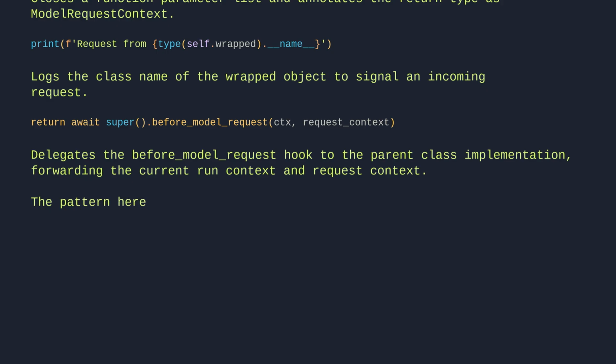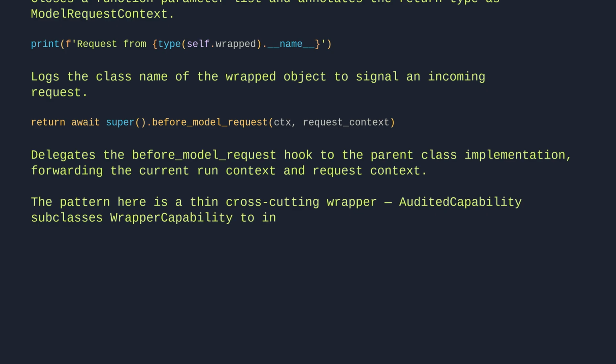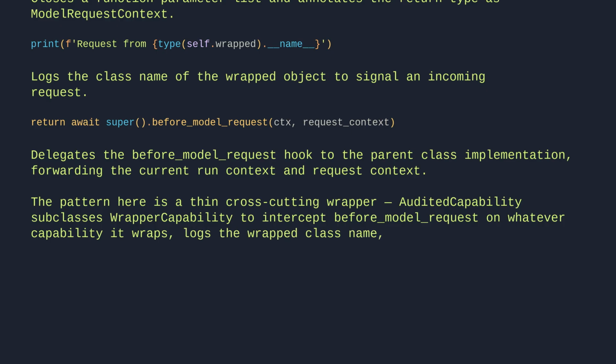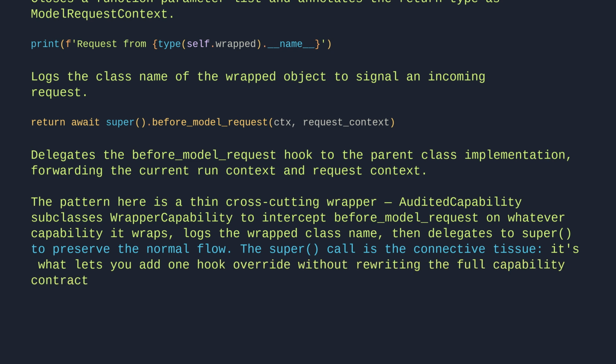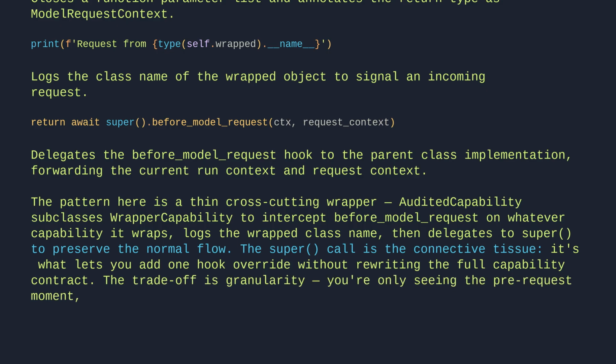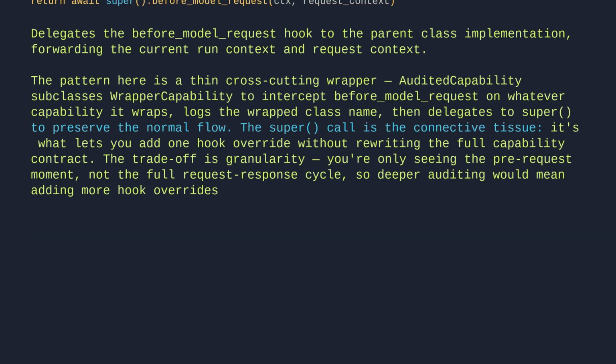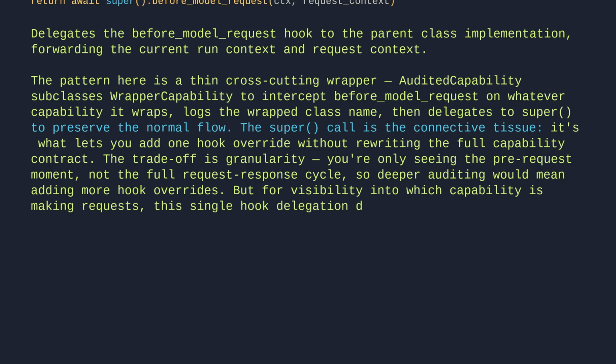The pattern here is a thin, cross-cutting wrapper. AuditedCapability subclasses WrapperCapability to intercept before_model_request on whatever capability it wraps, logs the wrapped class name, then delegates to super to preserve the normal flow. The super call is the connective tissue. It's what lets you add one hook override without rewriting the full capability contract. The trade-off is granularity. You're only seeing the pre-request moment, not the full request-response cycle, so deeper auditing would mean adding more hook overrides. But for visibility into which capability is making requests, this single hook delegation does the job cleanly.